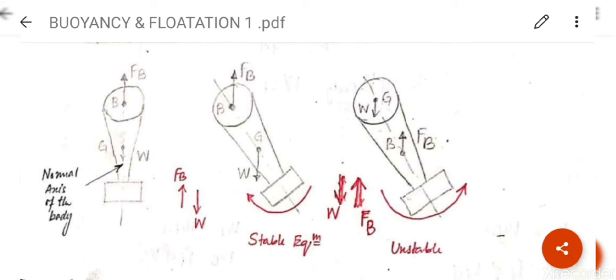Now see the third diagram. In this case, body is given a tilt. So buoyancy force will act in upward direction and weight in downward direction. So it will also rotate in anti-clockwise direction of complete body. So this will be in unstable equilibrium.